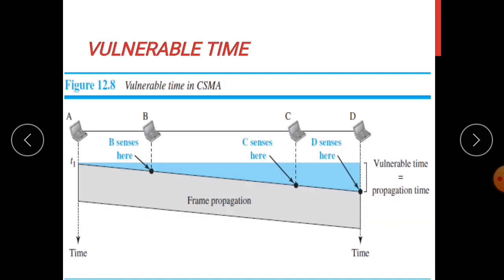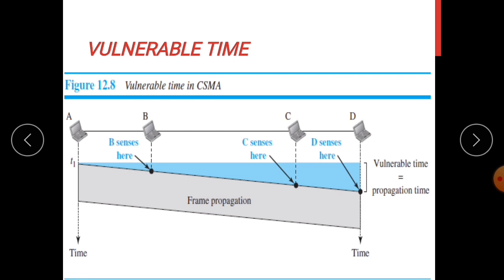Now we'll see what's the vulnerable time of CSMA. Vulnerable time for CSMA is basically the propagation time Tp. Basically, this is the time needed for a signal to propagate from one end of the medium to the other. So when a station sends a frame and some other station also tries to send a frame at the same time, a collision will result. But if the first bit of the frame reaches the end of the medium, every other station will already have heard that bit and will refrain from sending frames.